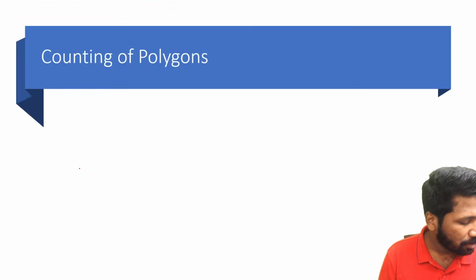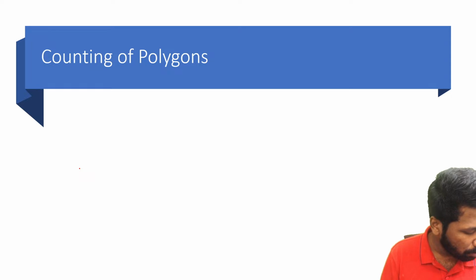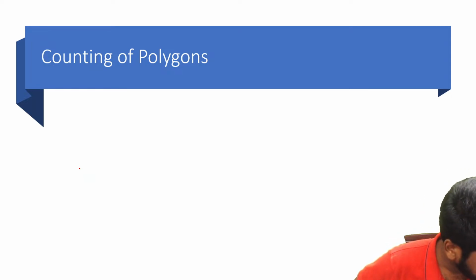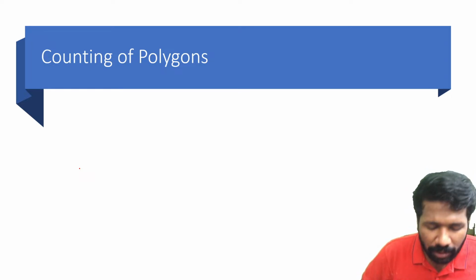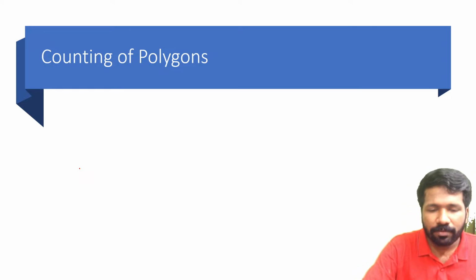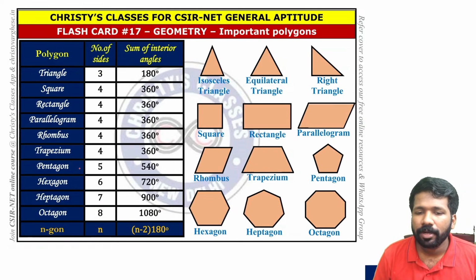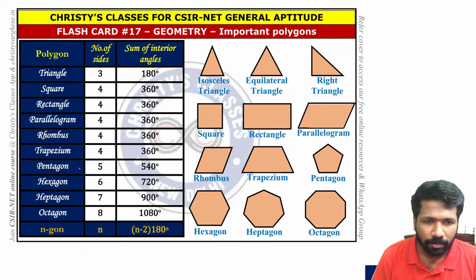Okay, so let us start today's topic. Hope all of you have shared the link to more people so that more people can join now. So counting of polygons. What is polygon? We discussed last class, and the major polygons: triangle, square, rectangle, parallelogram, rhombus, trapezium, pentagon, hexagon, etc. You already know about it.